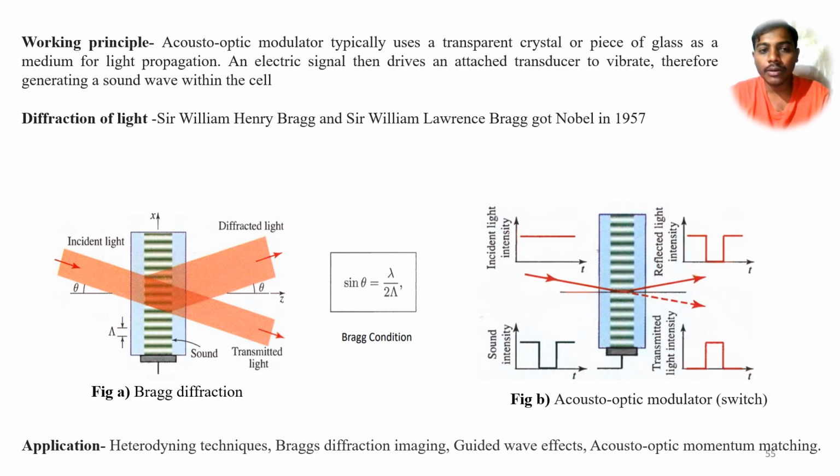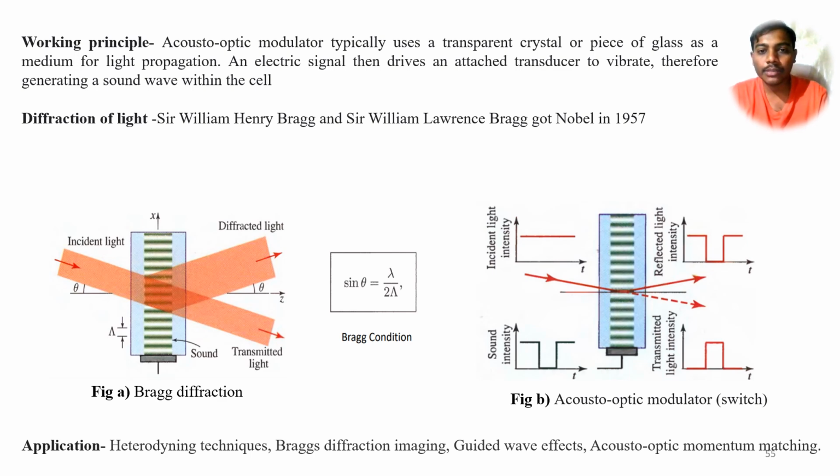And if we pass any light through that transparent material, then as per the law of refraction, that light will be bent. Whenever the sound waves change, as a result we see the radiation shift too. We can also see Bragg's condition.